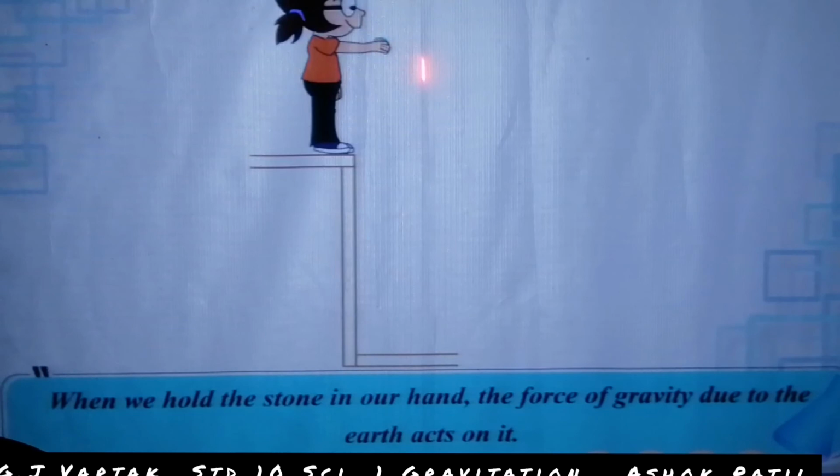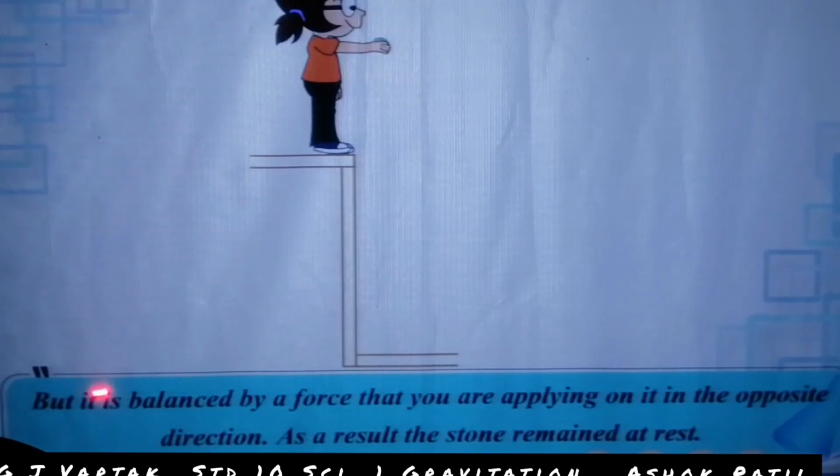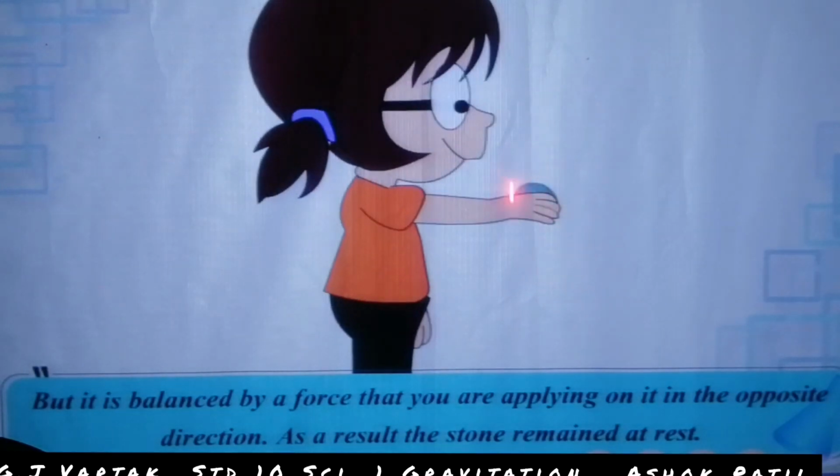Here is the held stone. But it is balanced by a force that you are applying on it in the opposite direction. As a result, the stone remains at rest. See here, there is a stone.